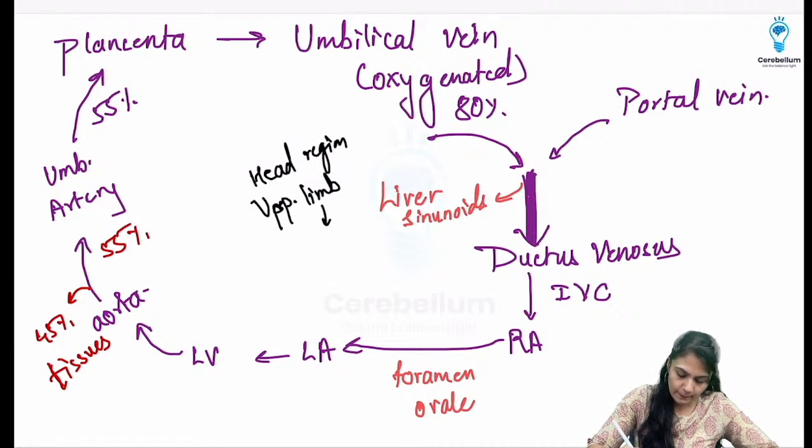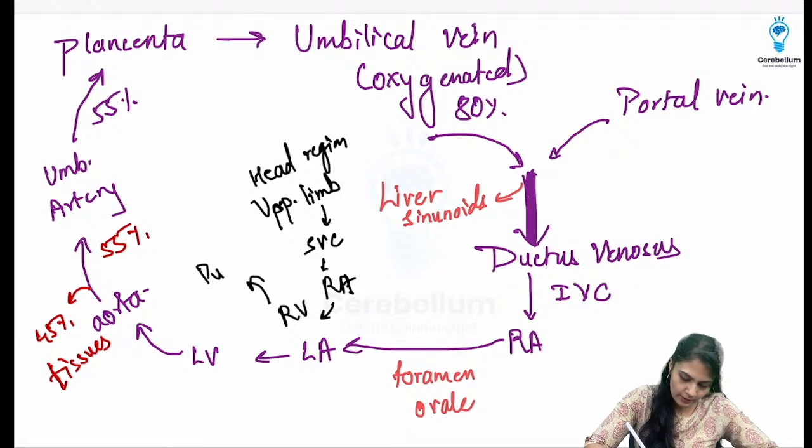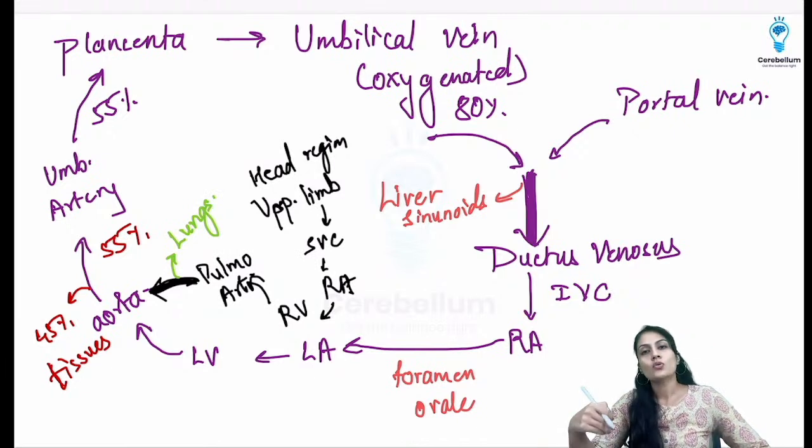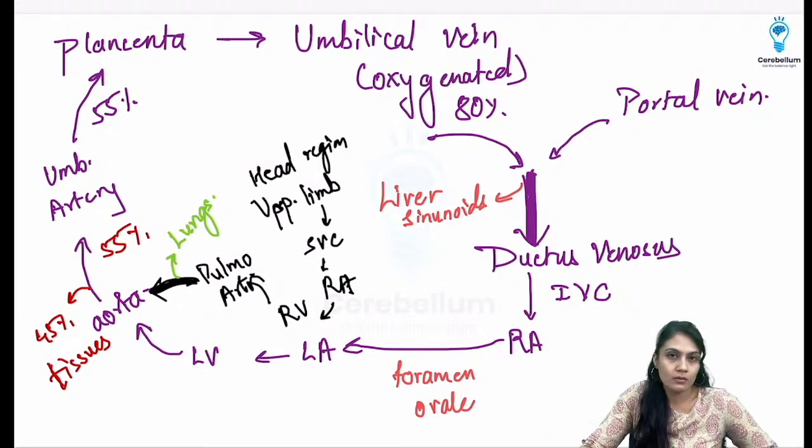From the upper limb it is going to go to the superior vena cava. From there, right atrium, right ventricle. From the right ventricle the blood will go into the pulmonary artery. From the pulmonary artery, the maximum of the blood goes to the aorta, but some amount of blood definitely is going to go towards the lung. Why? Again, we have to make the tissue survive, so the lung also requires nutrient supply and some oxygen supply also.